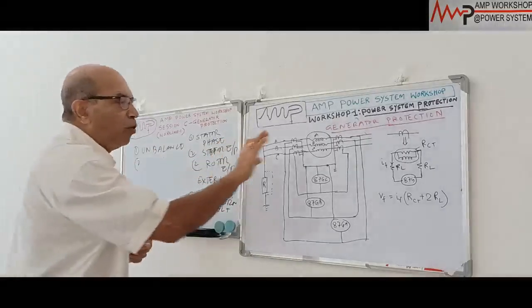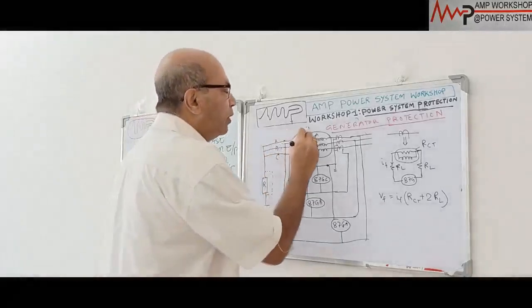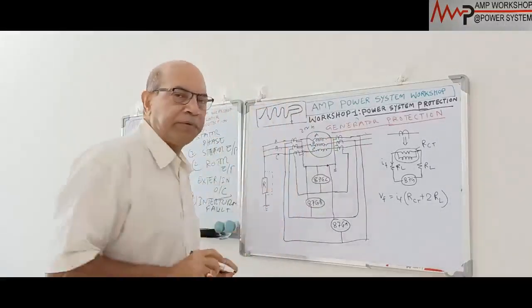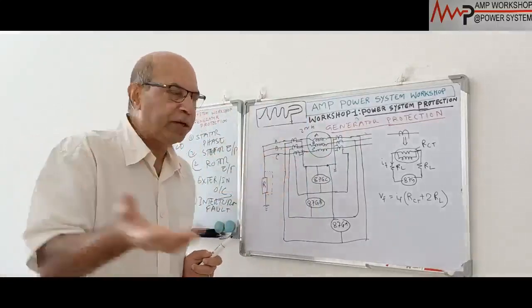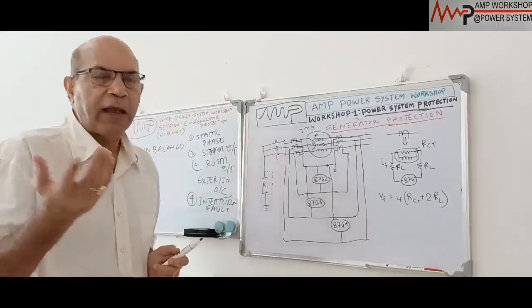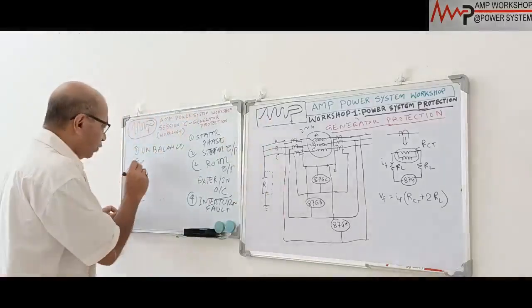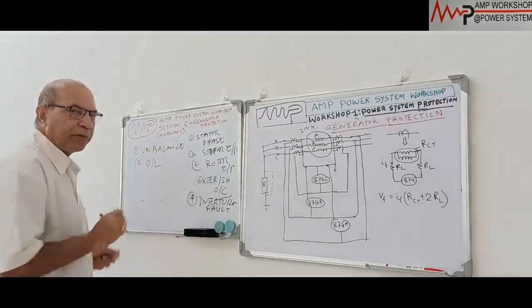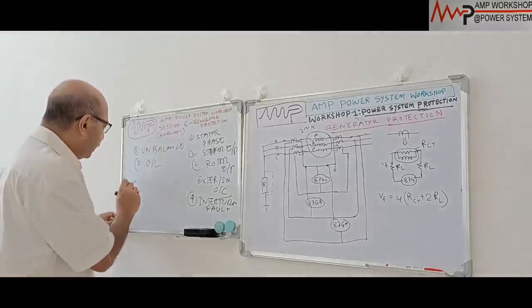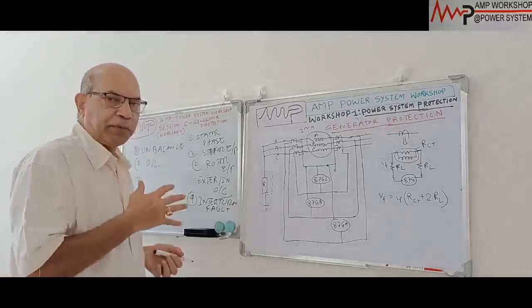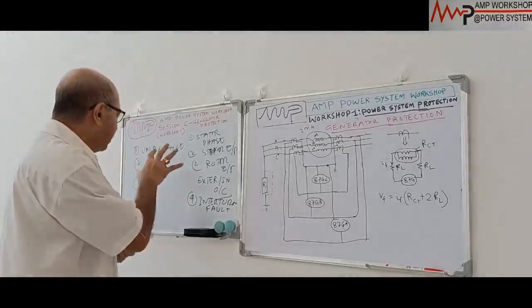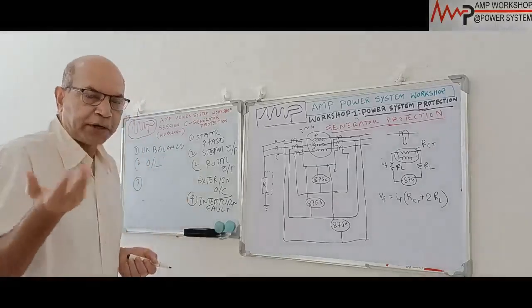Then the machine can be overloaded. Suppose this is a 200 kilowatt machine. Now you load about 250 kilowatt. That is not by a machine fault. It is the external operating team doing this. So that is also an abnormal operating condition. That is overload. Overload is another abnormal operating condition. Number 3, you see this when the machine is operating. These are 2 operating conditions: one is the unbalanced operating condition, the other is the overload operating condition.